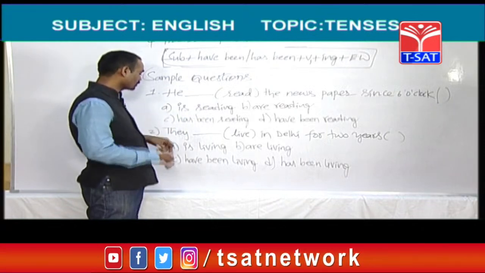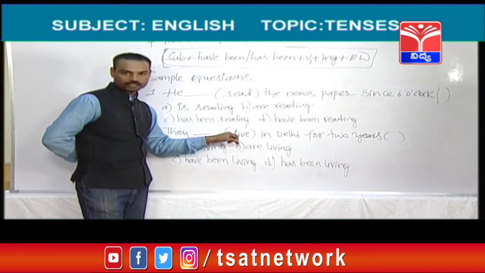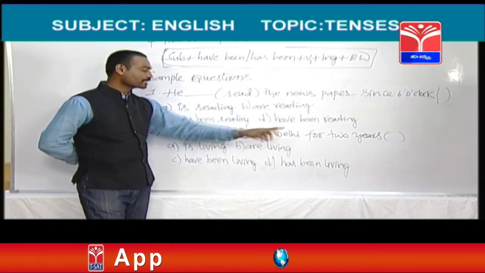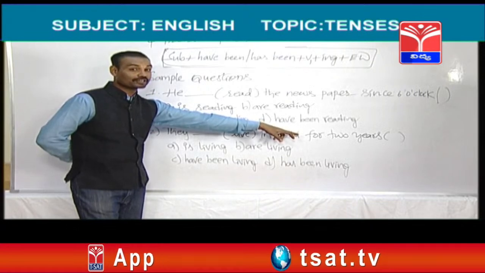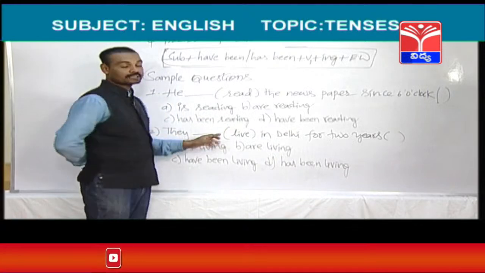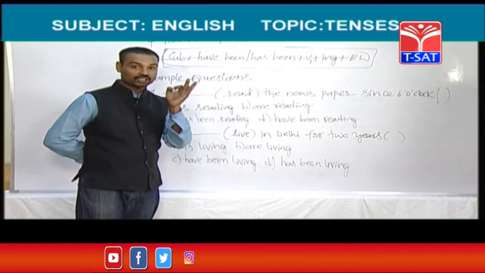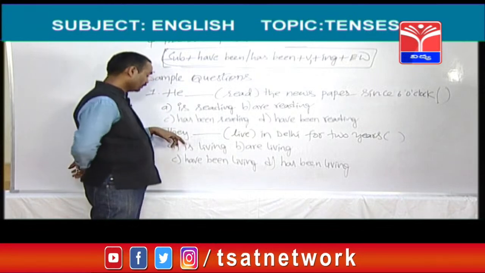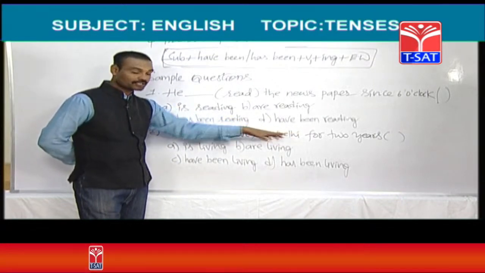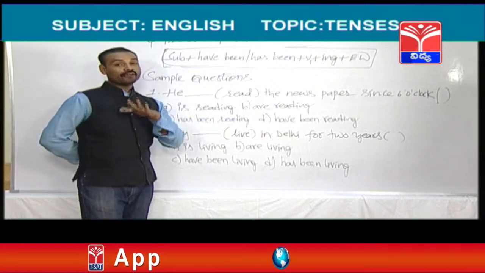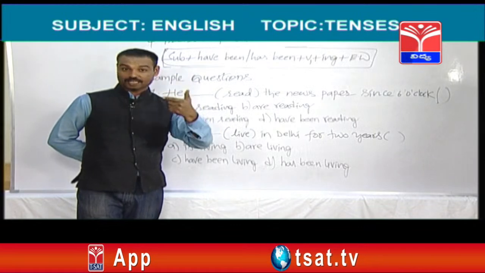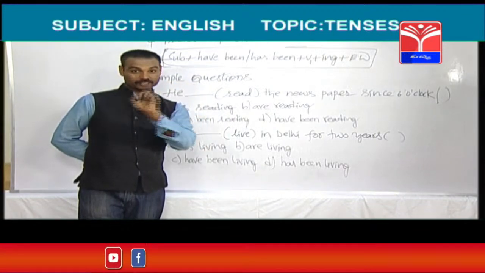Let's see the second question. They dash, under the bracket there is a verb, that is live in Delhi for 2 years. For, this is the keyword. Whenever you see this keyword, you should know that this sentence has been given from present perfect continuous tense. Okay. After knowing the name of the tense, what should you do, dear friends? You should come to the subject. After coming to the subject, what should you do? You should remind the frame of this tense. In this tense, what is the frame?